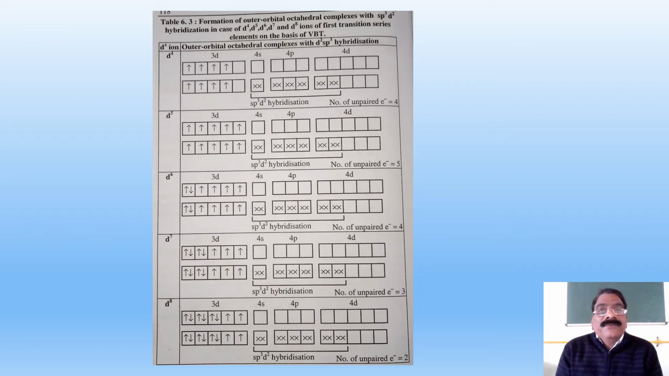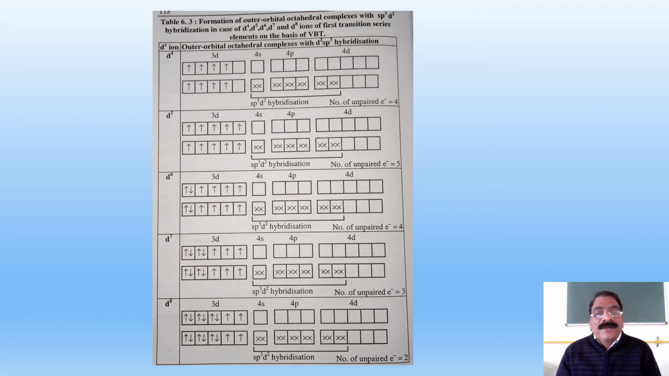In case of d4, d5, d6, d7 and d8 ions of first transition series elements on the basis of VBT. See the d4 system. In the d4 ion, primarily in the ground state there are 4 unpaired electrons. In the hybridized state, it does not use the 3d orbital, it uses the 4d orbital and shows sp3d2 hybridization, and hence the electrons of 3d remain as they are, and thus it has 4 unpaired electrons.